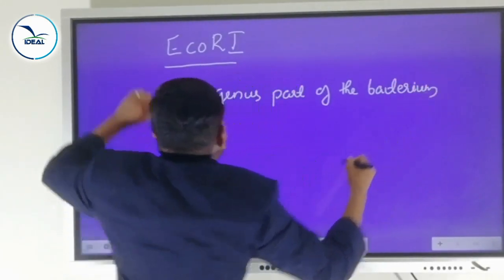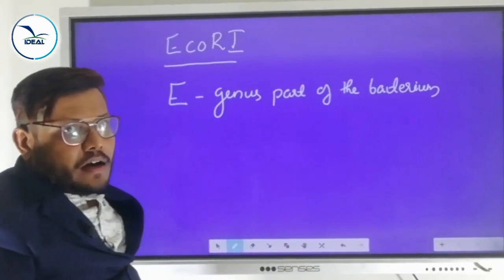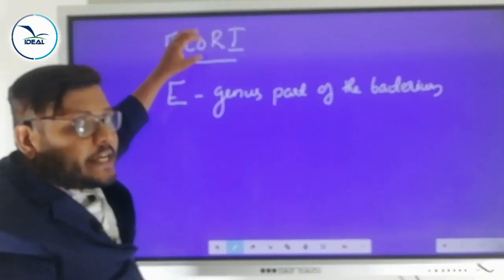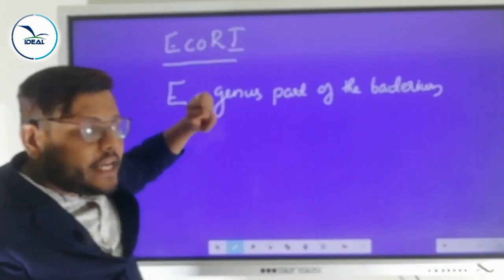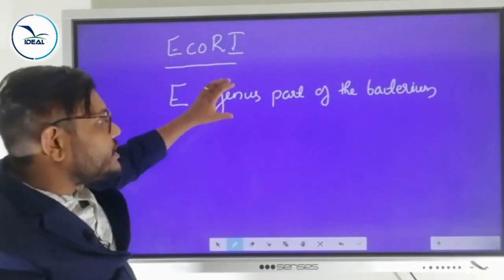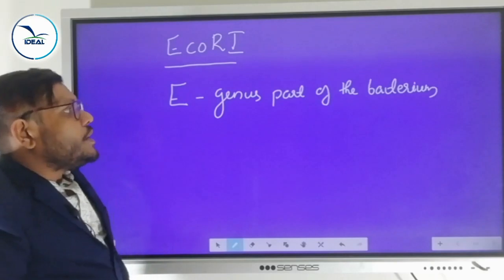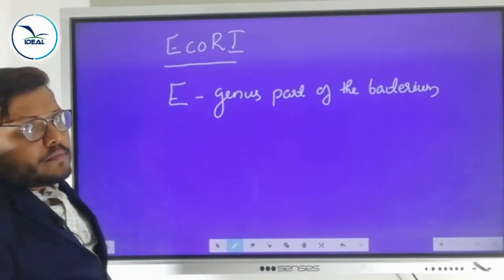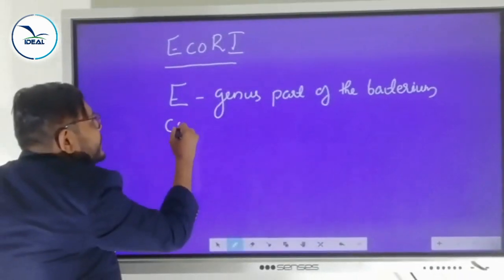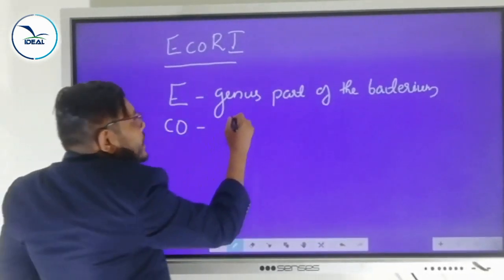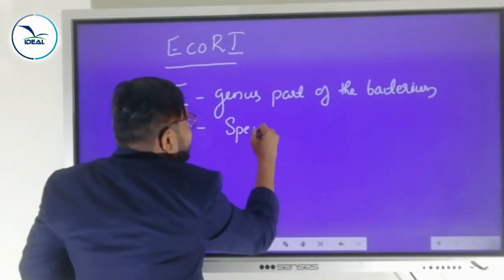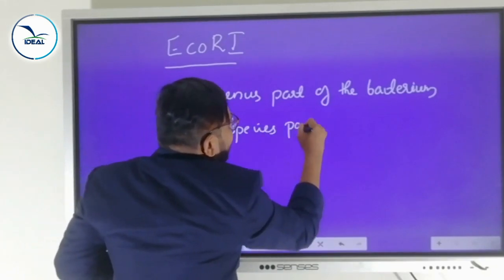What is the genus part? Escherichia. This particular restriction enzyme is isolated from Escherichia coli, so Escherichia is the genus part. The first letter represents the genus of the bacterium. Then next are two letters. The second and third letters represent the species of the bacterium.